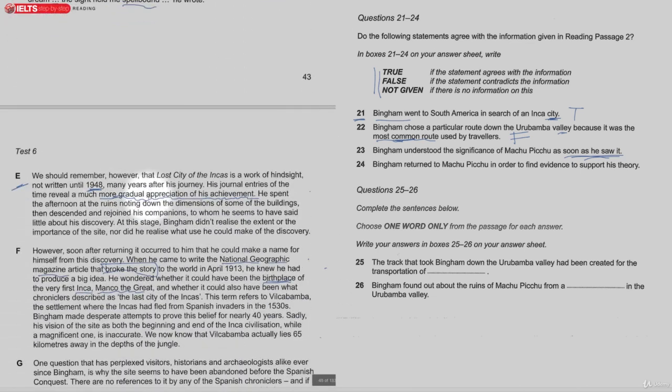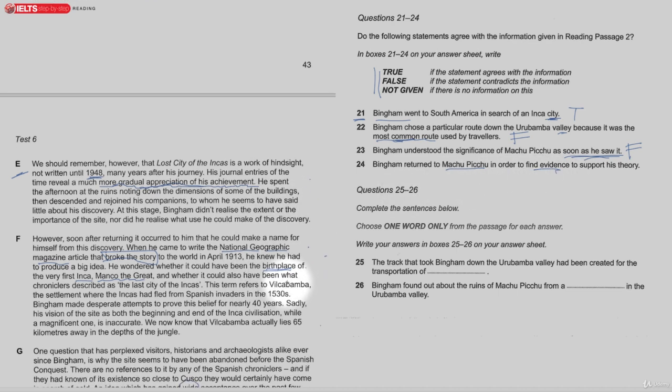Bingham understood the significance as soon as he saw it. We know the answer from above that actually he didn't really understand, because over here, remember, he had a more gradual appreciation of his achievement. He didn't straight away understand how lucky he was to have discovered this. So that's false. And then Bingham returned to Machu Picchu in order to find evidence to support his theory.